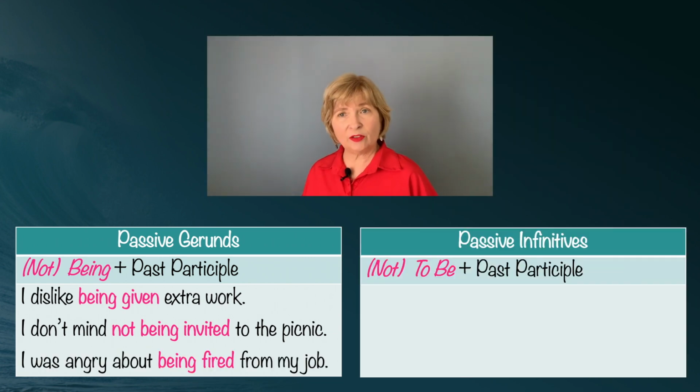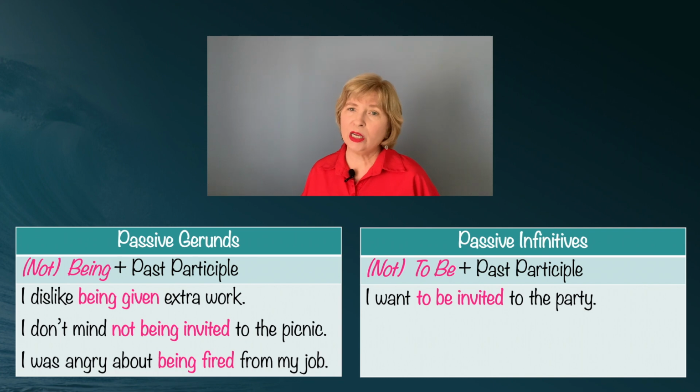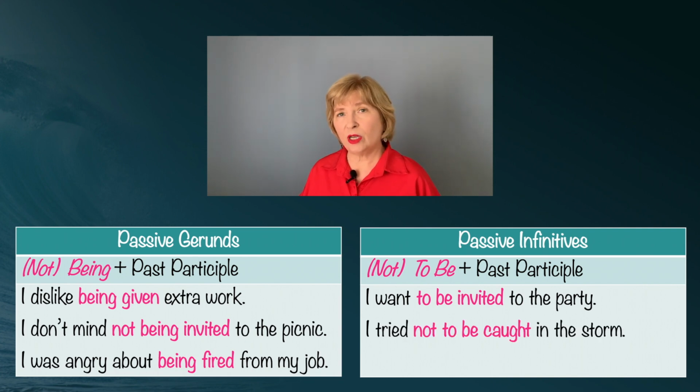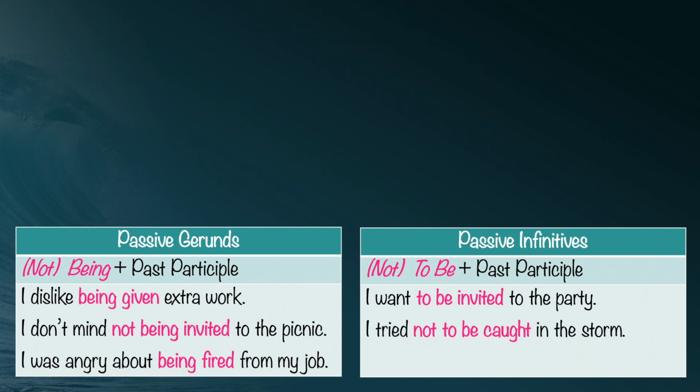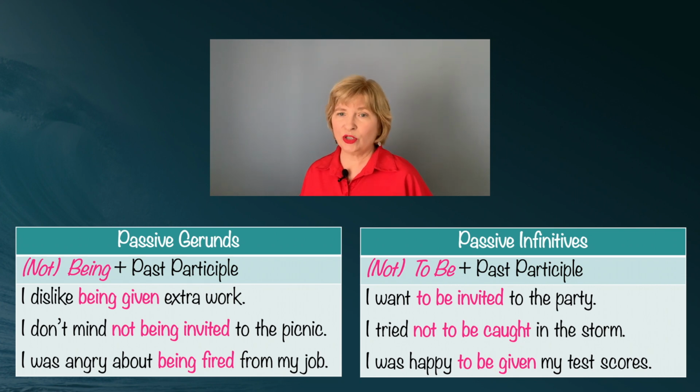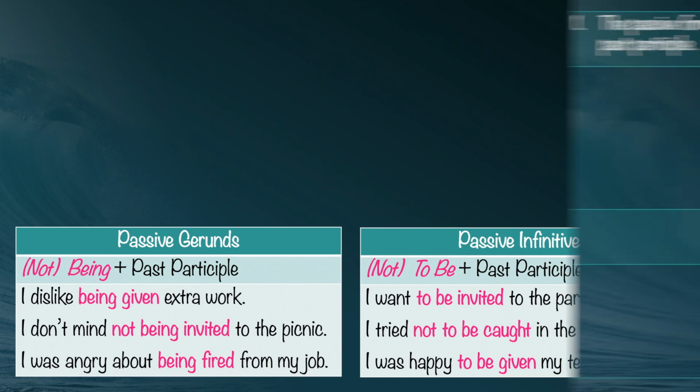Passive infinitives work in a similar way. You still begin with not if it's a negative sentence, but then you add to be plus the past participle. Remember, to plus the base verb is an infinitive. Some examples: I want to be invited to the party. I tried not to be caught in the storm, and I was happy to be given my test scores. I guess I did well. Now let's look at the rules.